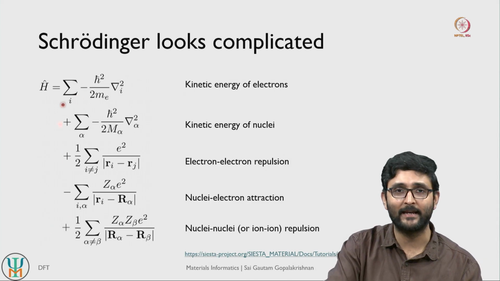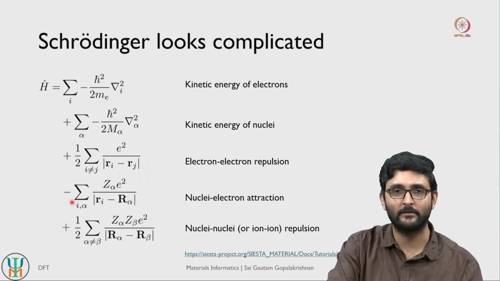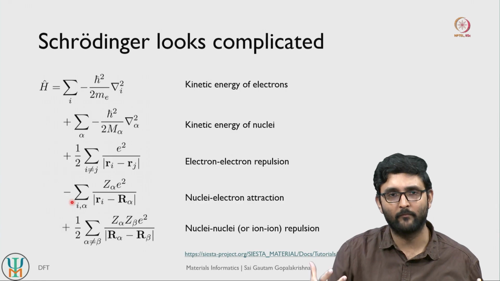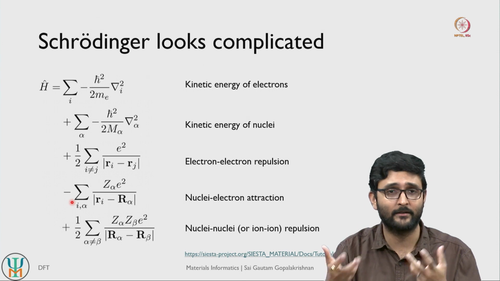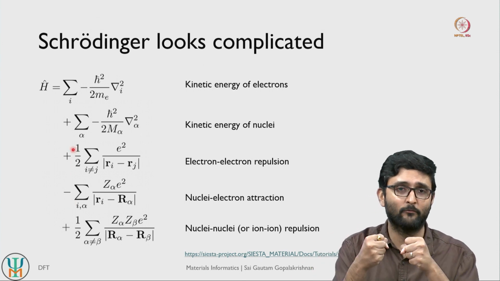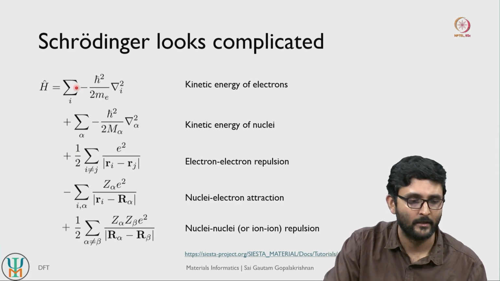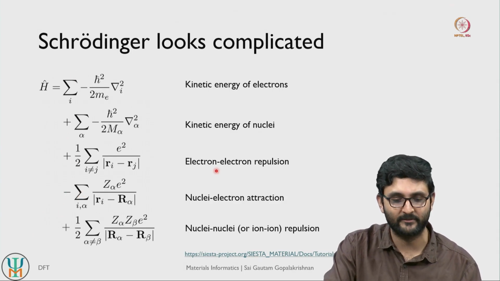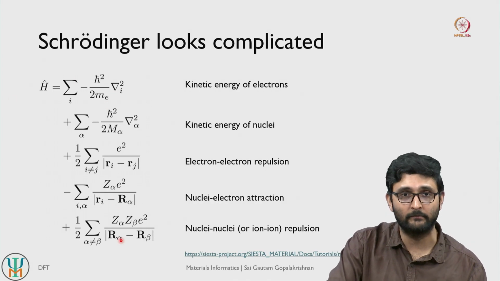You would also notice the signs associated with each of these energy terms here. So in general, if you think about nuclei electron attraction, it is associated with a negative sign. So if a nucleus and an electron approach each other, so their distance actually reduces, the level of attraction goes up, and the potential energy associated with that nucleus and an electron actually goes down. Whereas if 2 electrons actually come close to one another, then they start repelling more, and the potential energy actually goes up. So that's why you see the corresponding signs associated with each of the Hamiltonian terms. So as you probably see, this is not a very trivial Hamiltonian to deal with.